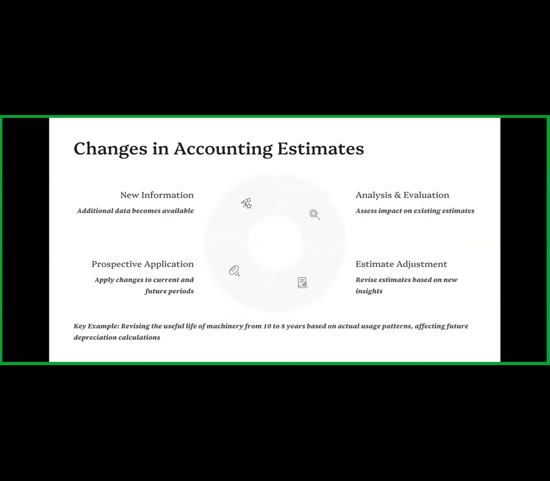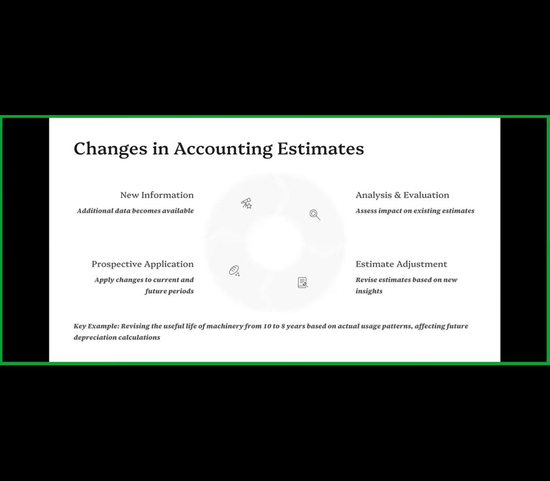Sometimes it happens, but later we realize that new information is now available, so we can add that information to our financial statements. At that time additional data becomes available, so we can add that additional data. Next, analysis and evaluation assess the impact on the existing estimates. So this is the additional information now available.